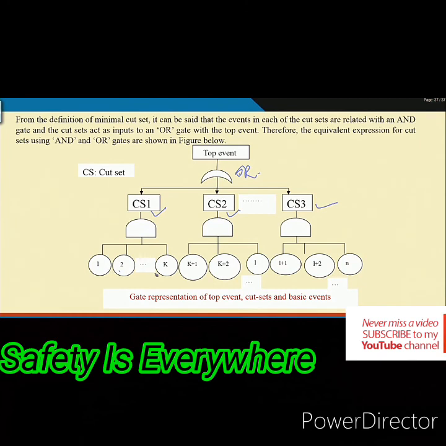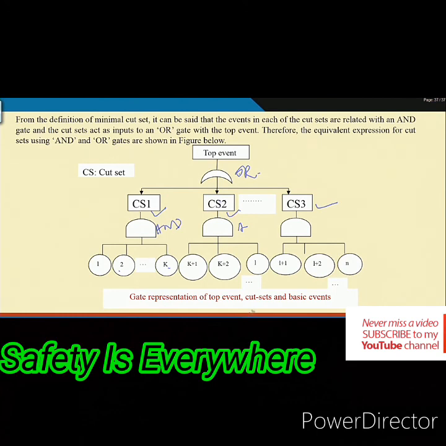So, all the basic events should occur, that is why an AND gate like this. So, once you know the number of cut sets and the elements of the cut sets, you will be able to find the probability of this cut set, this cut set, this cut set, and then find out the probability of the top event using the OR gate logic.